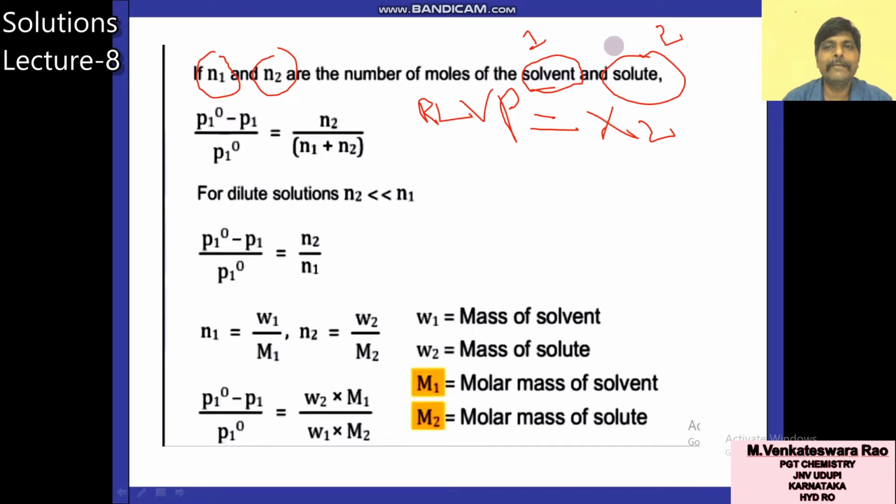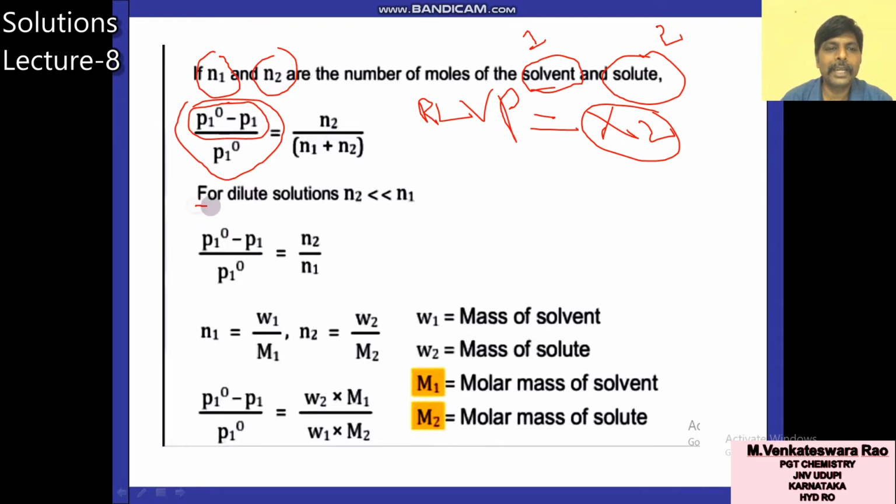So relative lowering of vapor pressure means P1 naught minus P1 by P1 naught. P1 naught minus P1 is the lowering of vapor pressure. This whole term is equal to N2 by N1 plus N2, which is the mole fraction of solute.